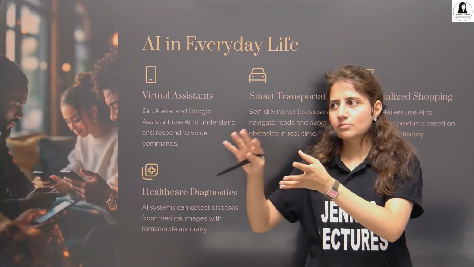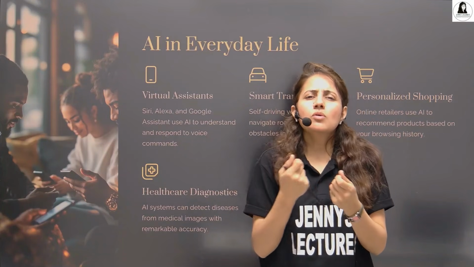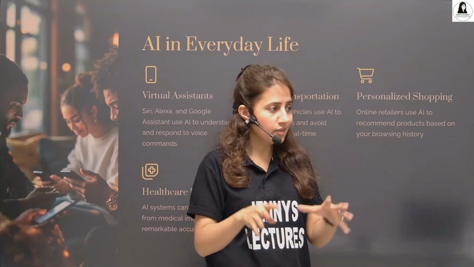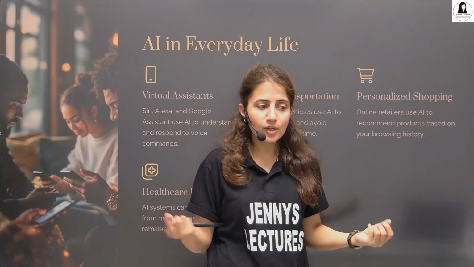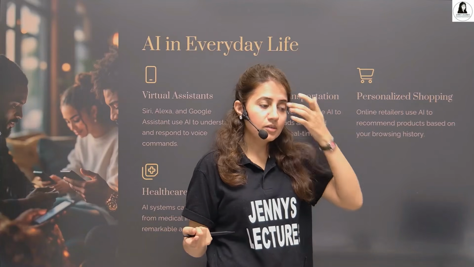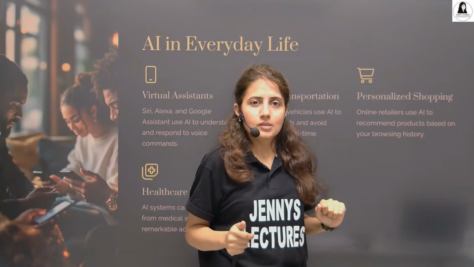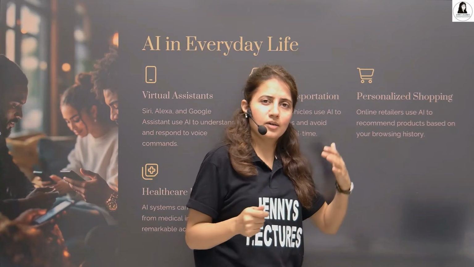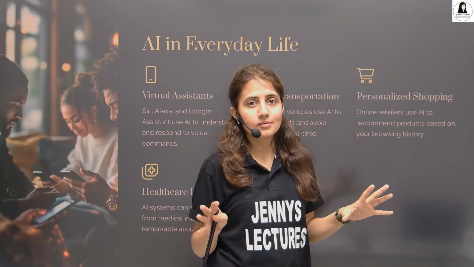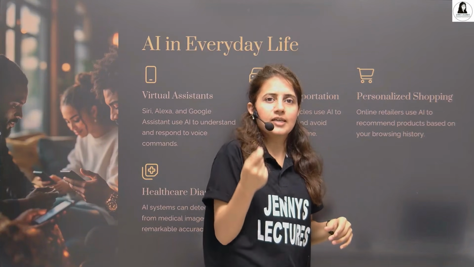So based on them they can detect the disease, right? So these are a few common examples that we use. There are so many examples of AI. You can sit and analyze your surroundings and see where you are using AI, right? And nowadays this AI is advanced, like we are using ChatGPT and these things. We can generate text, we can generate images, we can do as many things as we want, I guess, right? So I hope you know the basic idea of artificial intelligence.